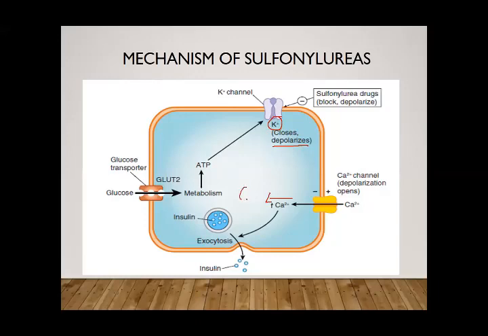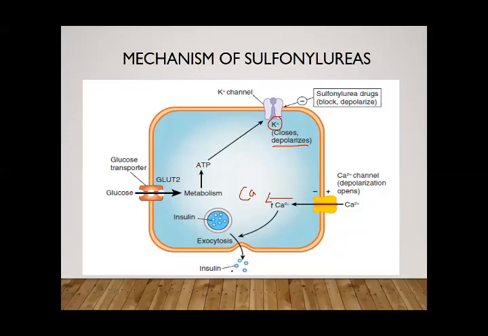Increased calcium inside the cell can cause exocytosis of insulin, and this insulin is released from the beta cell. This is the normal mechanism of insulin release, and the mechanism through the sulfonylureas.